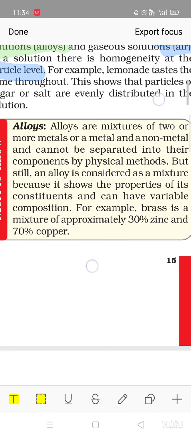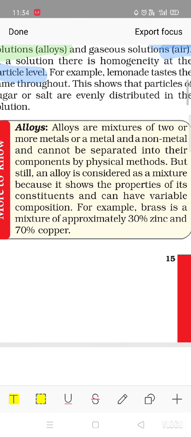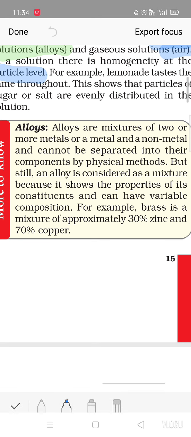You can see many types of solutions in your daily life. Basically, by the word solution we think that a solution is a mixture of any solid, liquid, or gas into a liquid.